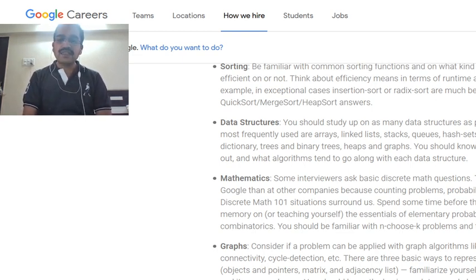Basically they have mentioned some of the data structures which you will be studying in the next 2 semesters, and you should know data structures inside out and what algorithms tend to go along with each data structure. They also mentioned the candidate should have knowledge of sorting, graphs, recursion, and all these things we will be studying in a course called data structures in detail.